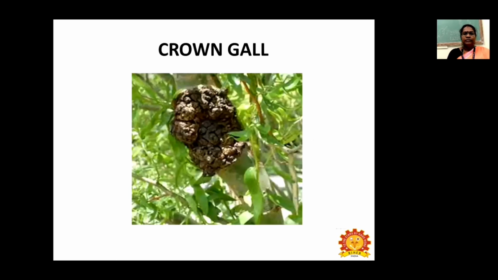These are the symptoms you can see in horticulture crops, that is crown gall. The corky appearance arises due to the hypertrophy and hyperplasia of the cells.